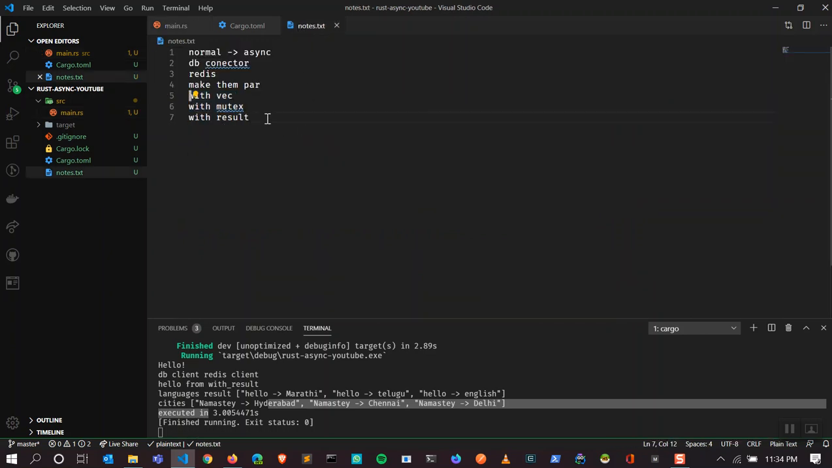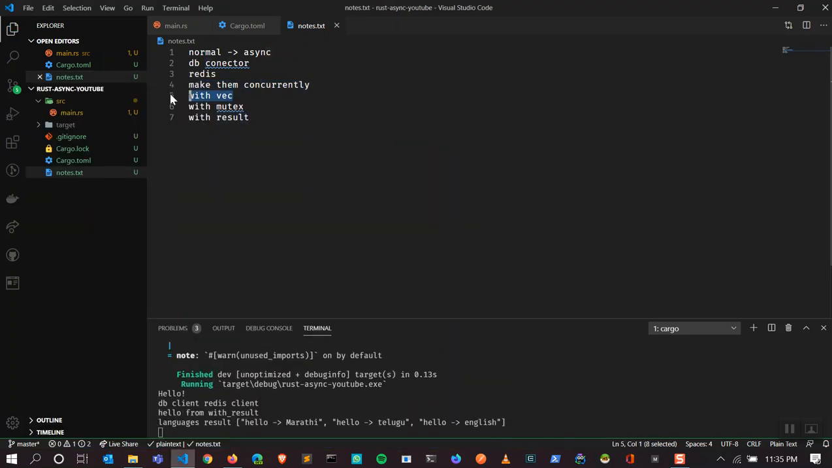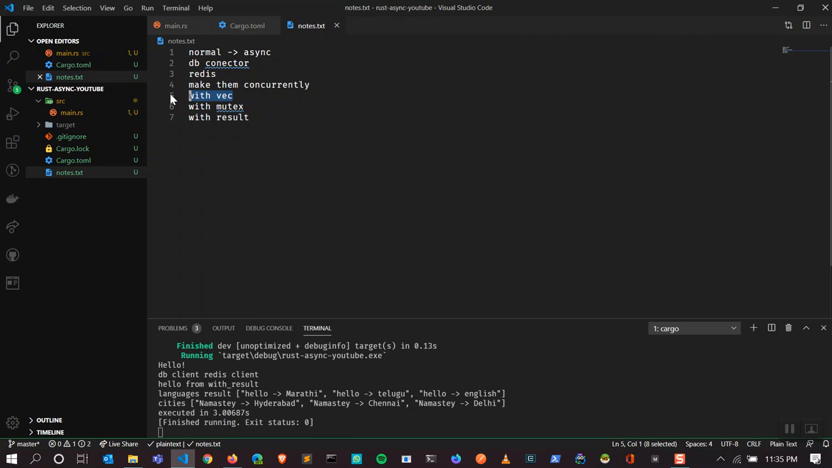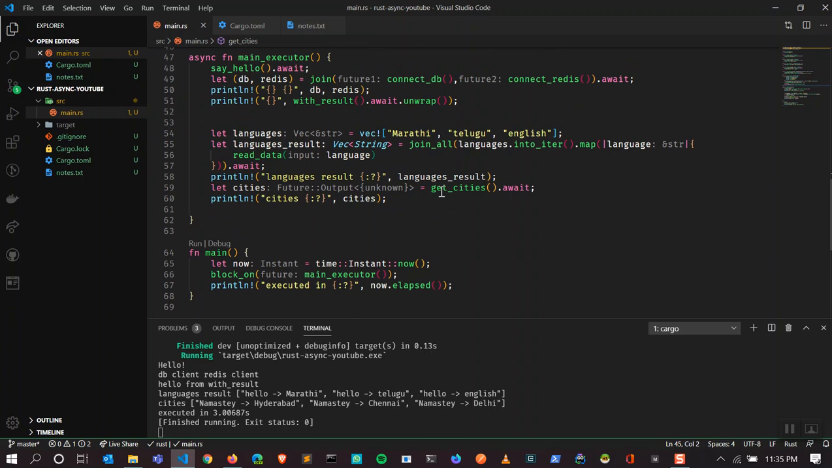I think that's about it. I think I have covered the things that I wanted to cover. We have seen how to turn a normal function into an async function, and how to run two independent functions concurrently. Probably not parallel, probably concurrent. Then we have seen how to wait for all the futures in a given vector to finish, and we have seen how to share data between the threads safely. Okay, that's about it.